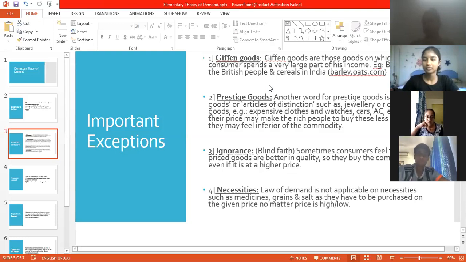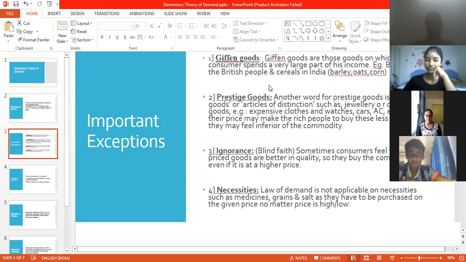Sometimes consumers feel that expensive products are better in quality. So they go and buy it, even if they are not able to afford it, despite the income effect. Why? Because it is expensive, and maybe because it is expensive, they feel that it is of good quality.